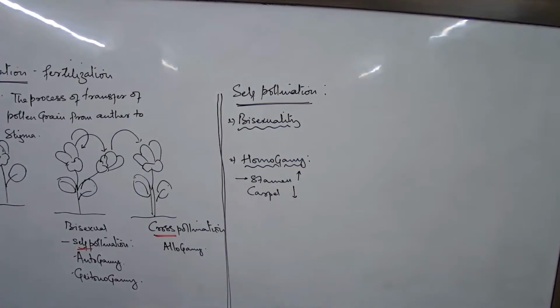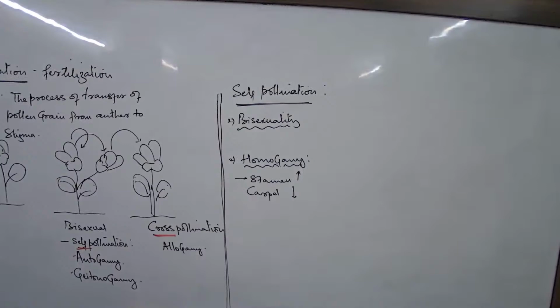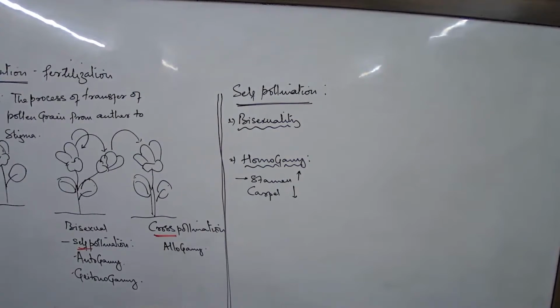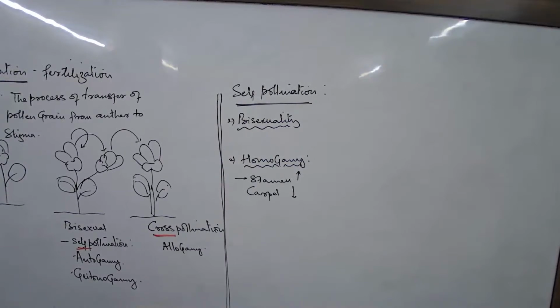Does self-pollination have disadvantage? Yes, it also has disadvantage. We never get any improved variety. Rather, we always come across that the improved varieties are not obtained. But always we come across that if at all any defective characteristic is there, it gets repeated generation after generation. Well, these are some of the advantages and the disadvantages of self-pollination to remember.